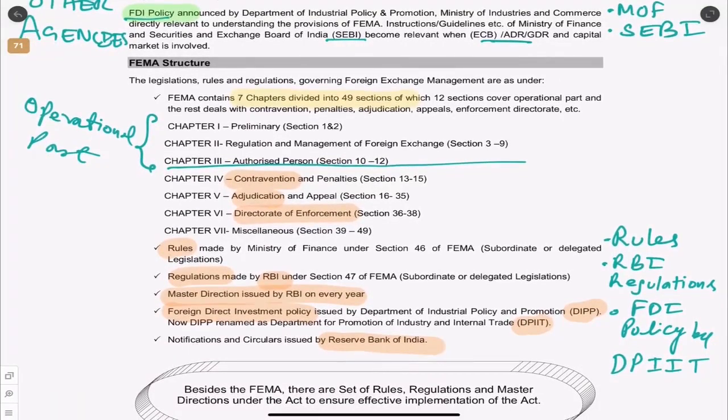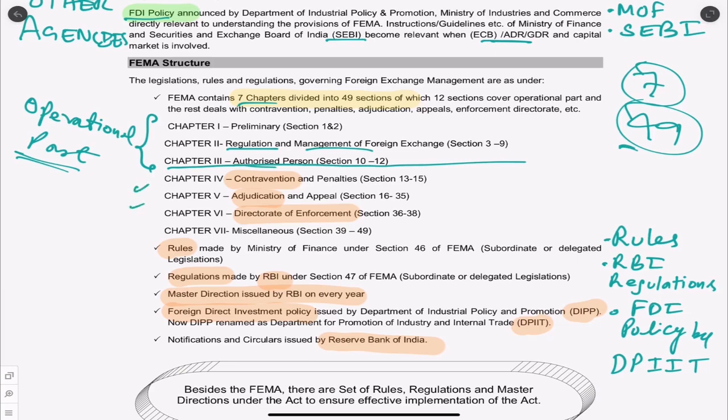So what is the structure of FEMA? Here you should remember, FEMA has 7 chapters. How many chapters? 7 chapters. And 49 sections. It's easy for you to remember, 7 sevens are 49, correct? That is just for you to remember. So we have 7 chapters and 49 sections in the law. The first 12 sections we call the operational part. That is, how we have the regulation and management of foreign exchange, who is the authorized person, and what are the rules related to them. Then we have things like contravention, adjudication, and the Directorate of Enforcement. So these are the 49 sections.